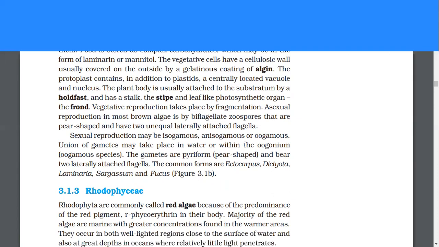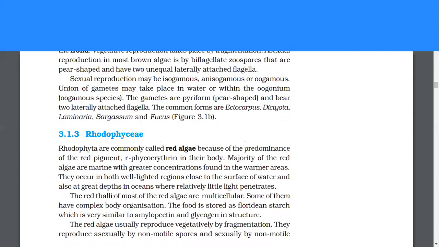Union of gametes may take place in water or within the oogonium. The gametes are pyriform or bear two laterally attached flagella. The common forms are Ectocarpus, Dictyota, Laminaria, Sargassum, and Fucus.